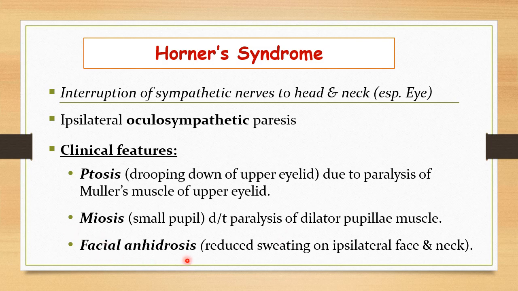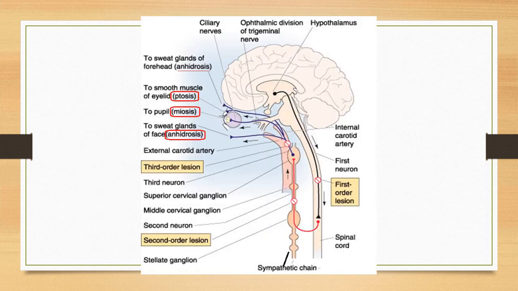And third is facial anhidrosis, that is reduced sweating on the ipsilateral face and neck. On one side of the face, sweating will be decreased, because the nerve supplying the sweat glands of that part will again be affected here. So that's why it is called facial anhidrosis. Okay. So now from this figure, it will be clear about Horner syndrome.